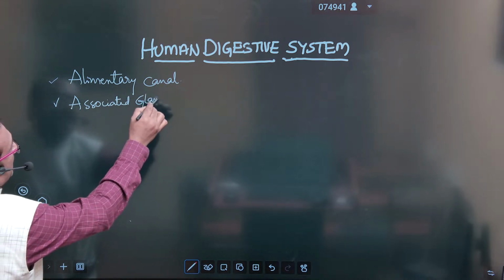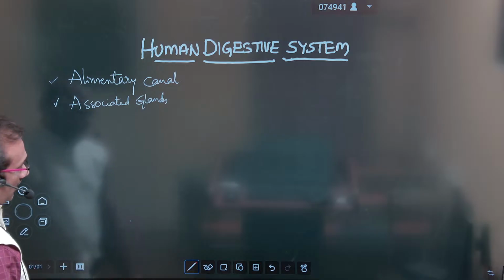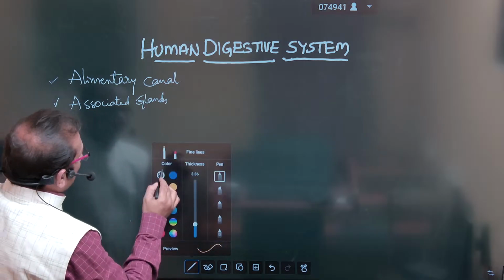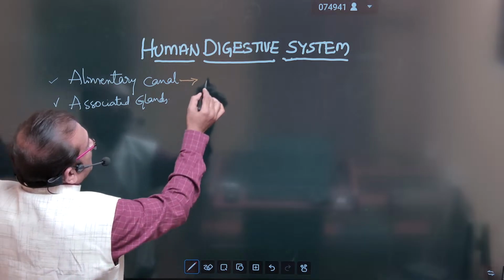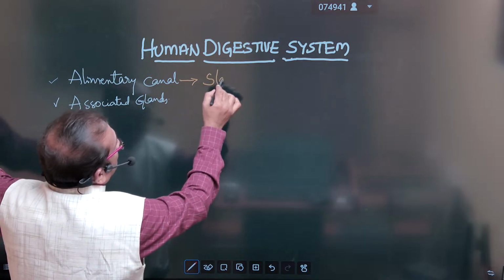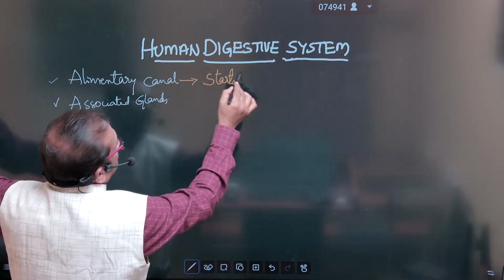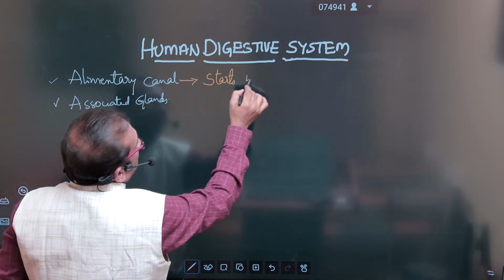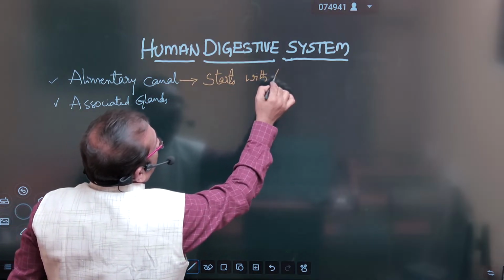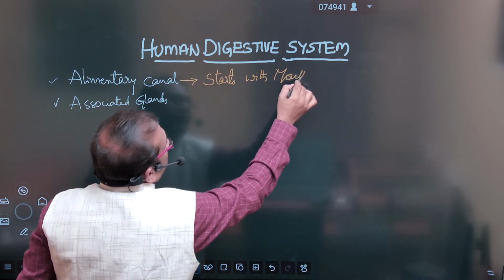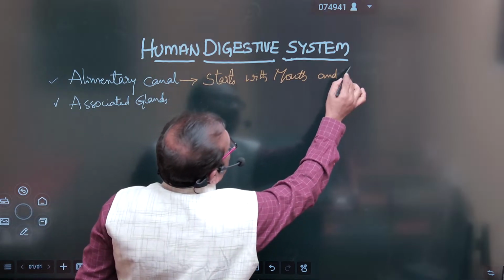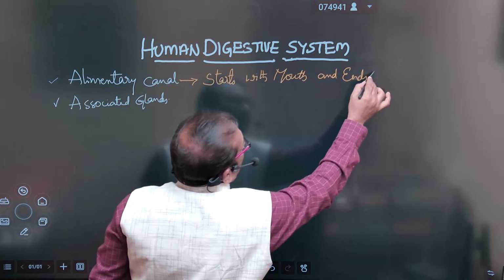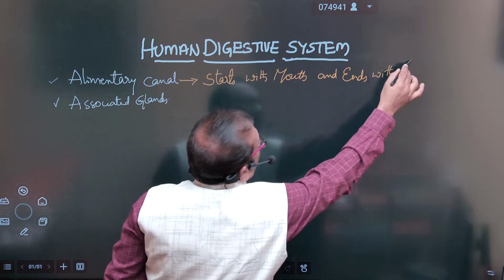Coming to the first part, alimentary canal starts with the mouth and ends with the anus.